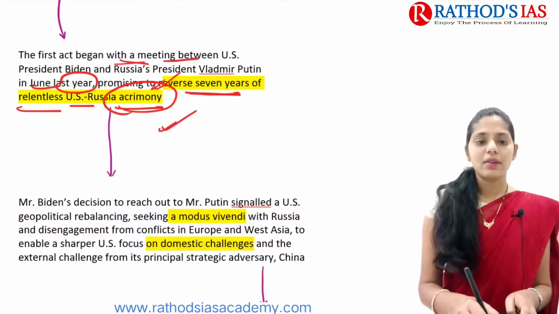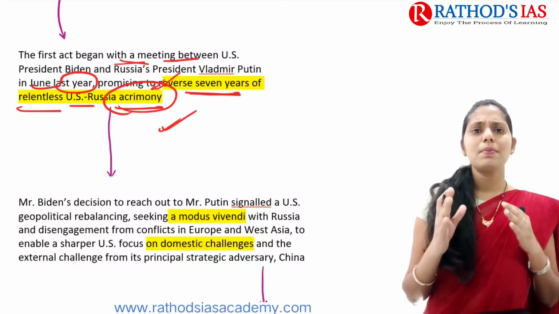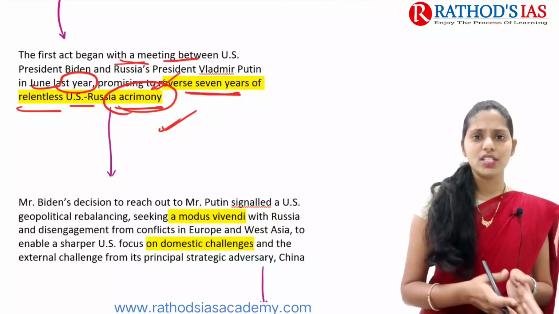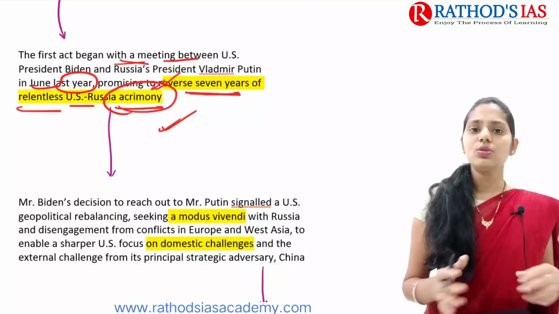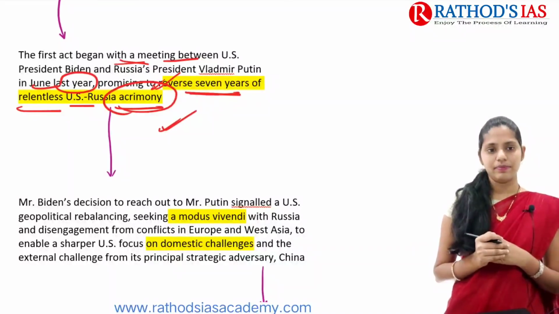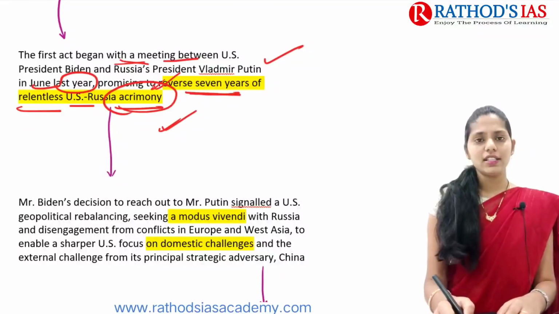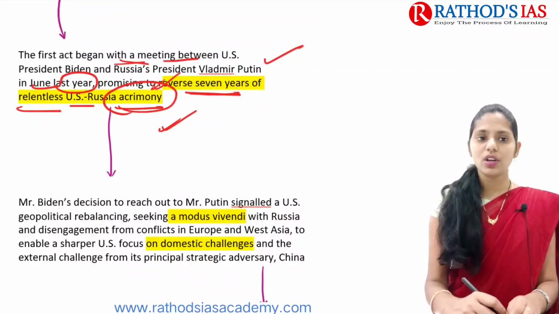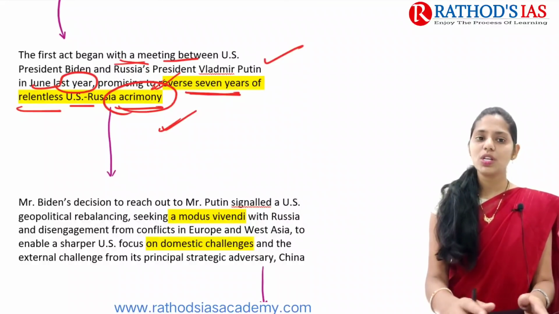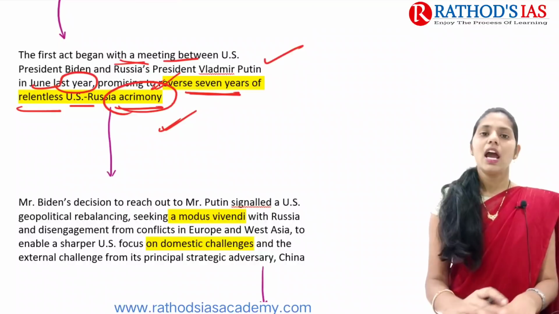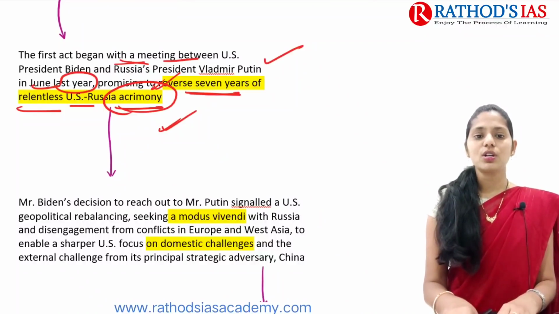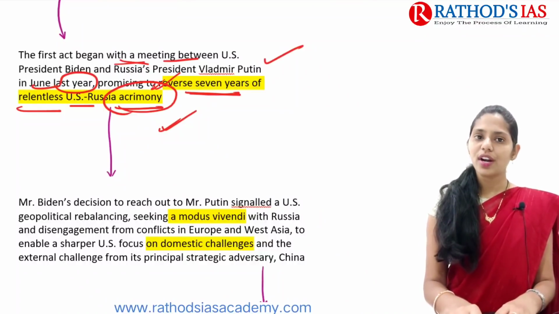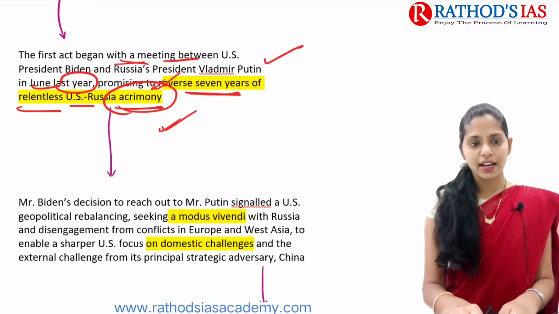So from that time onwards, we can see a bitterness developed between the USA and Russia, and these two are rivals. Recently, in June last year, that means June 2021, a meeting was held between the US and Russia, and in this meeting they promised to reverse 7 years of relentless US-Russia acrimony.